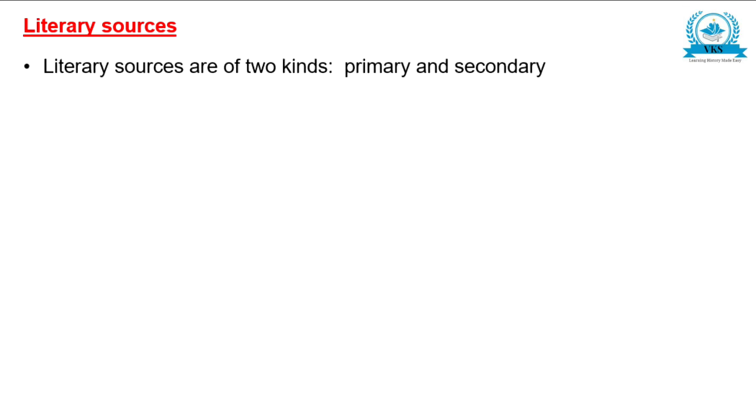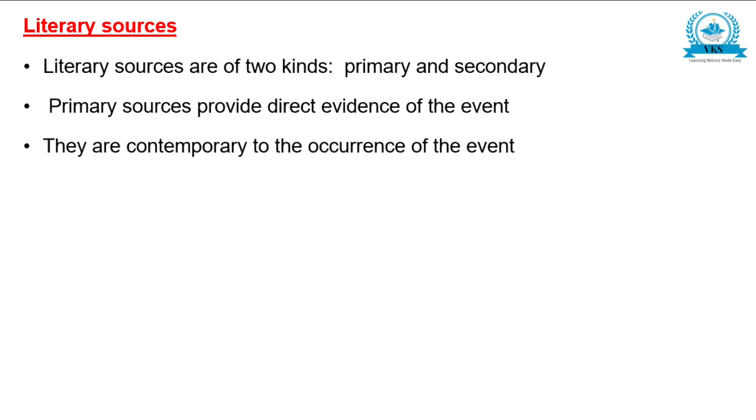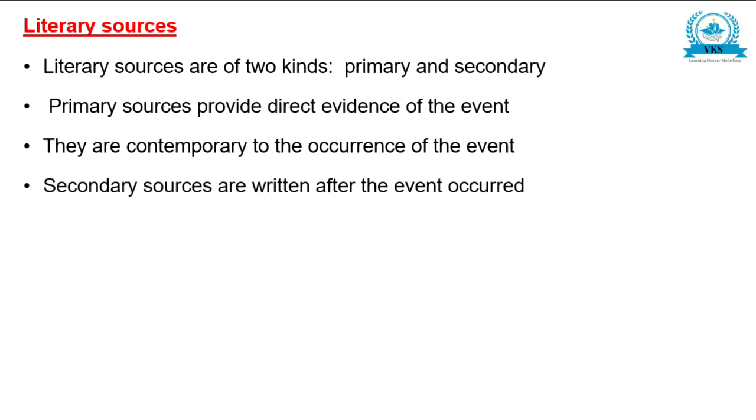Literary sources. Literary sources are of two kinds, primary and secondary. Primary sources provide direct evidence of the event. They are contemporary to the occurrence of the event. Secondary sources are written after the event occurred.